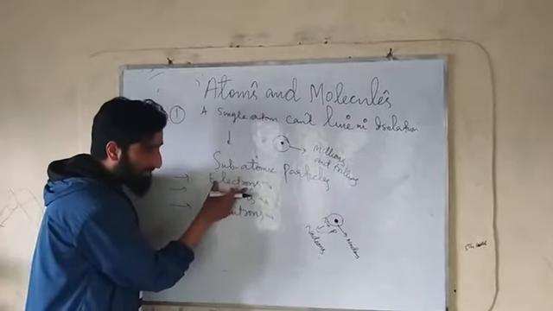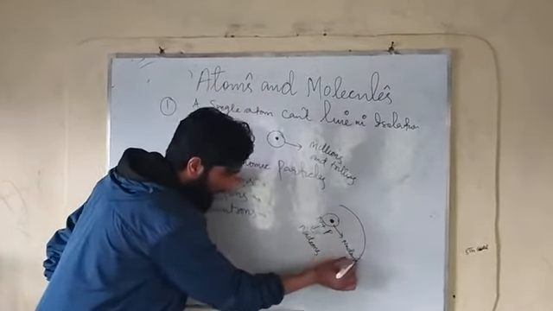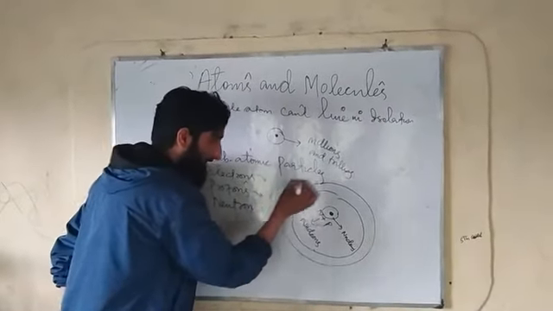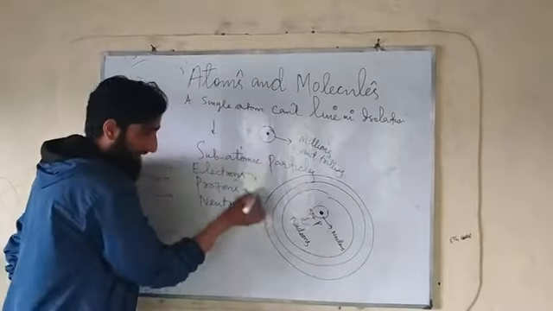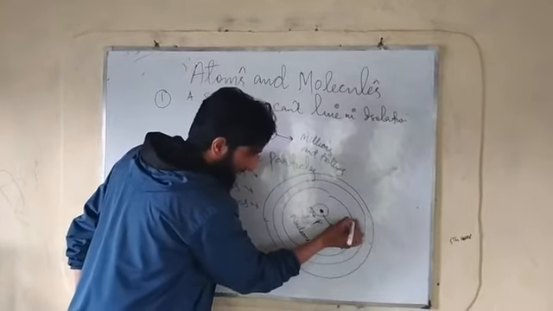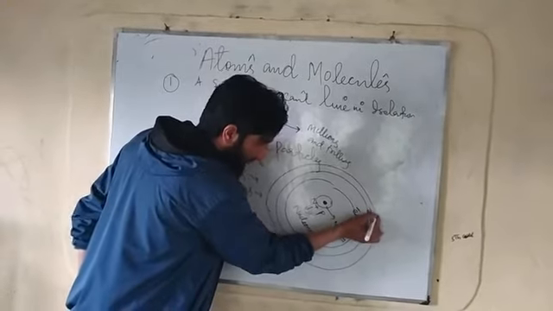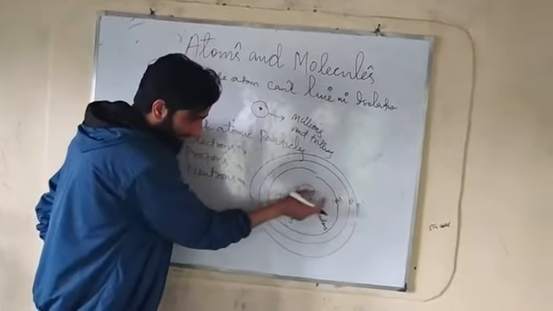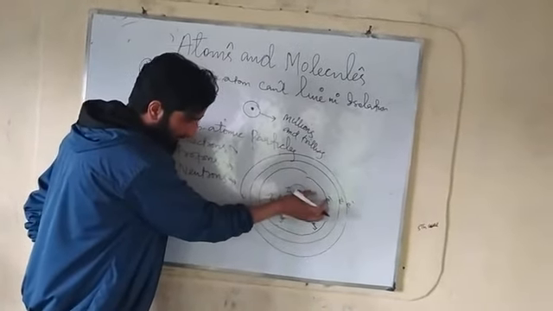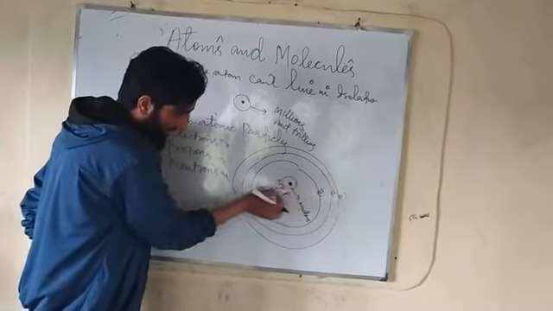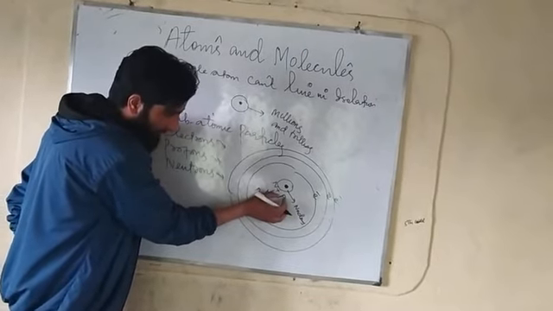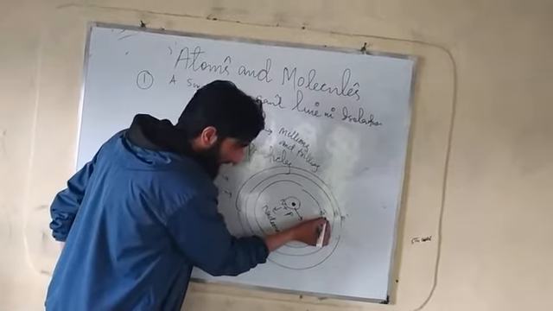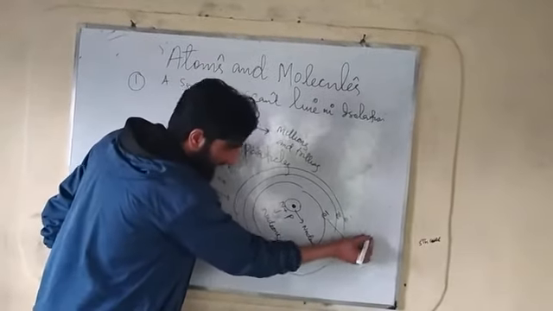As far as these electrons are concerned, they are revolving around this nucleus in fixed shells or fixed orbits. These electrons have a negative charge, and the nucleus always attracts them towards itself, because there is always a negative-positive interaction between the positively charged proton and the negatively charged electron. And these electrons revolve in fixed orbits or shells.